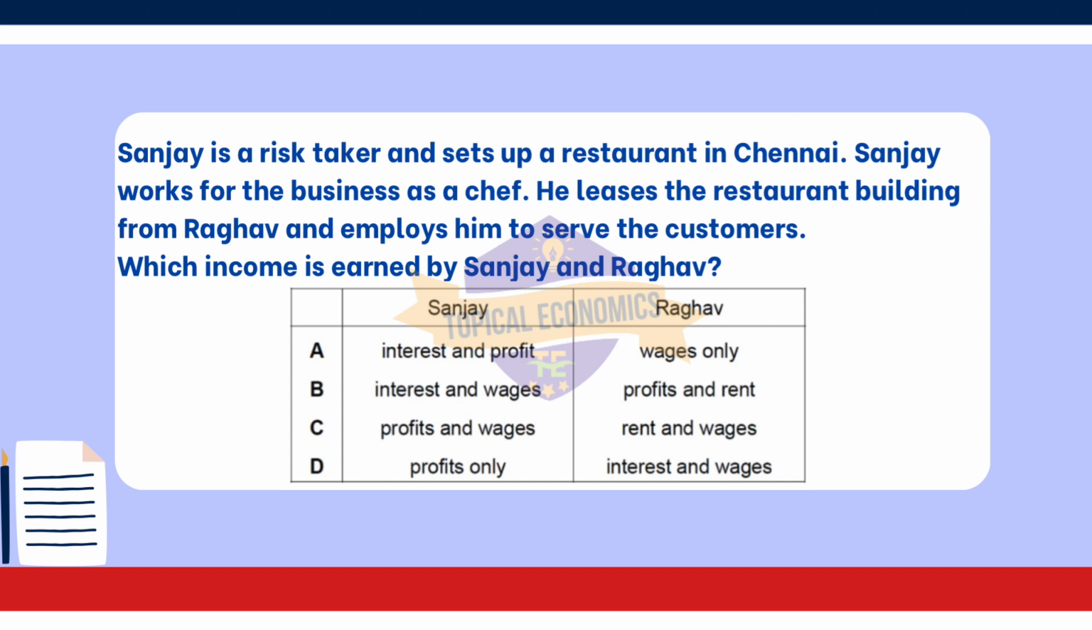Lastly, option D, profits only for Sanjay, interest and wages for Raghav, is incorrect, because Sanjay also earns wages for his work as a chef, and Raghav does not earn interest, he earns rent for the building. So, profits and wages for Sanjay and rent and wages for Raghav accurately reflect their respective incomes.